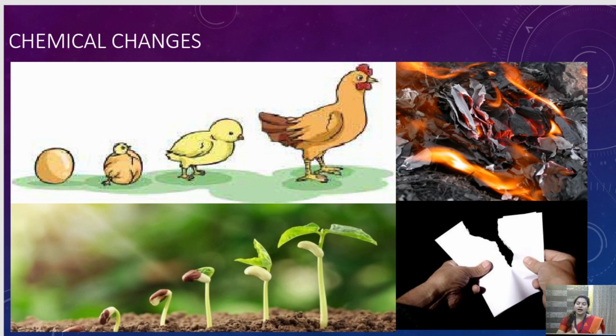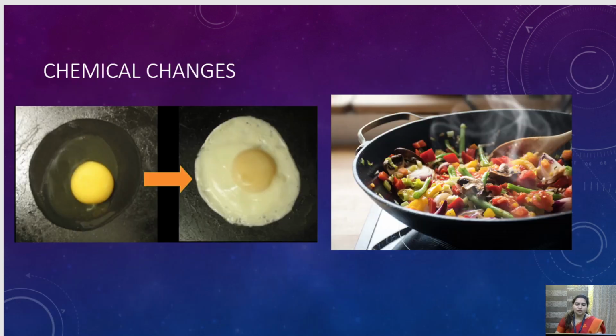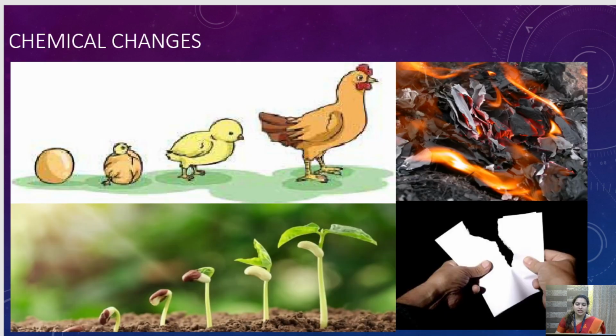So, there are several chemical changes that took place inside our body for growth, which cannot be reversed. So this is called chemical change. Similarly, in case of plants, the seed is growing slowly and gradually and it has been converted into a small plant.